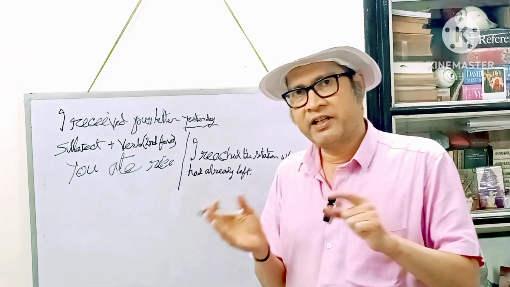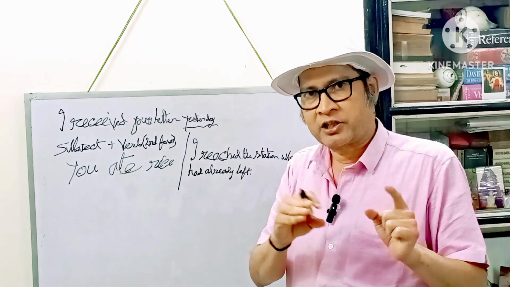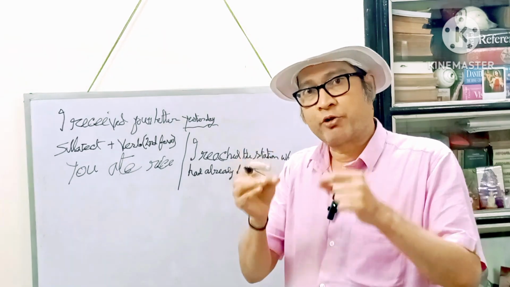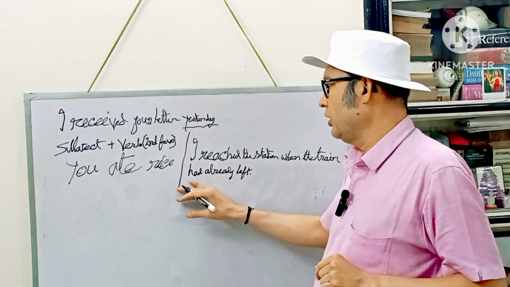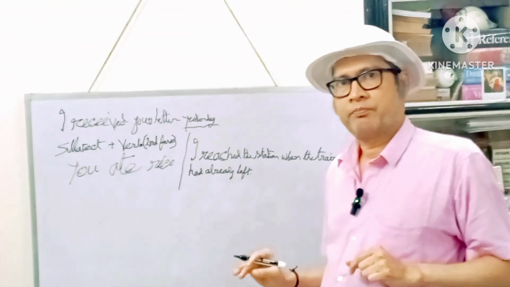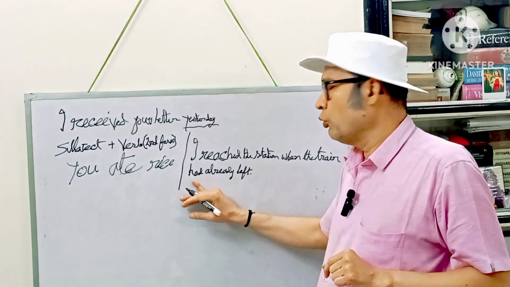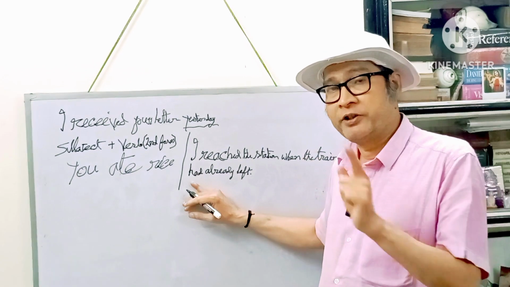So I arrived at the station in the past tense. The past of the past, before my arrival at the station, the train had left. So we are using the past perfect tense here.